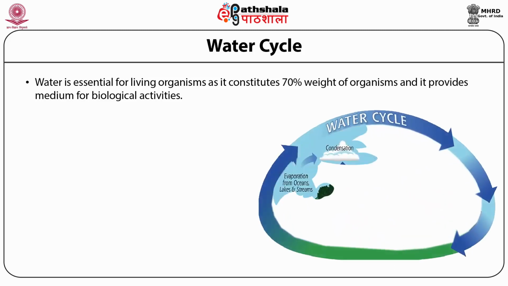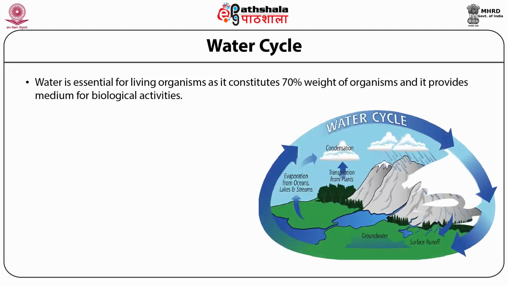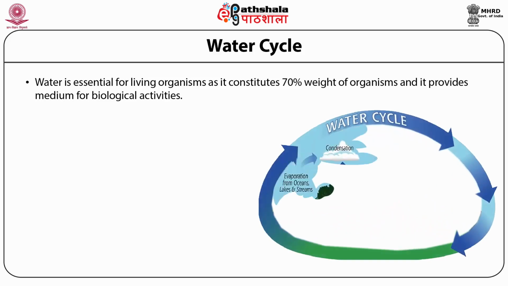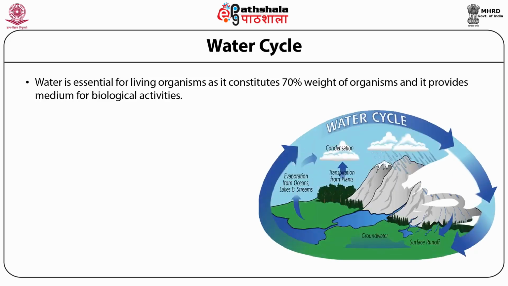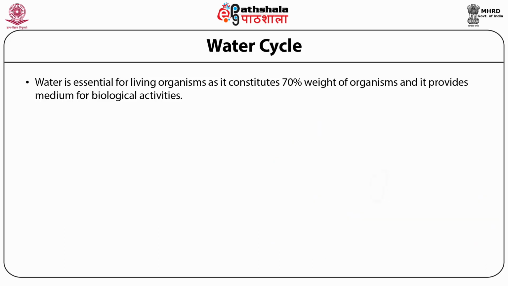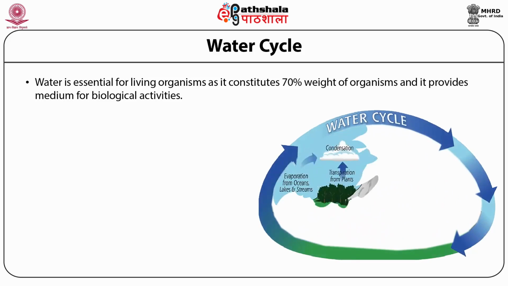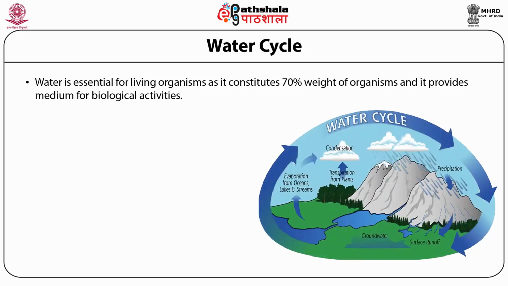All organisms, the atmosphere and the earth maintain a circulation of water and moisture between them. This cycling of water is called the water cycle or hydrological cycle. The water is not evenly distributed throughout the earth.